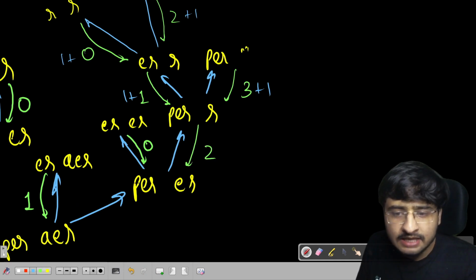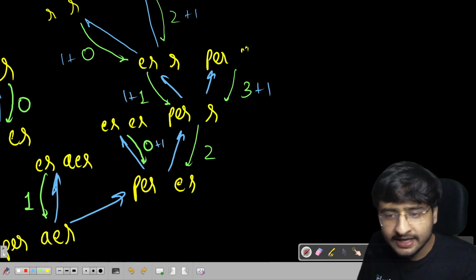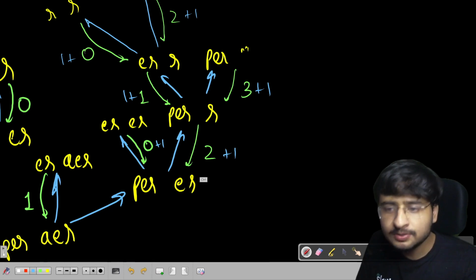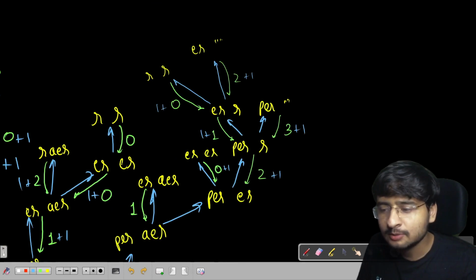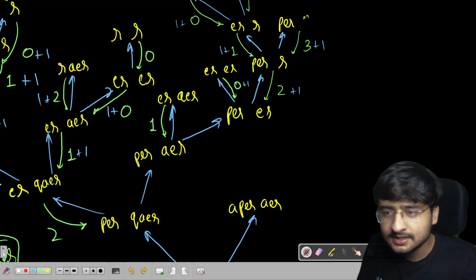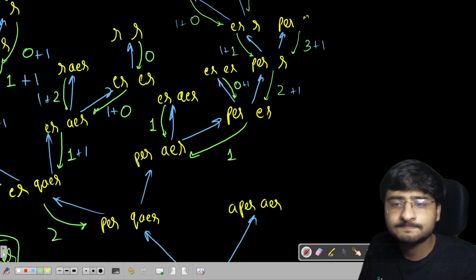So now let's see. If I delete P, one move plus 0 to make rest of the strings equal. If I delete E, one move plus two moves to make rest of strings equal. Which is better? Of course, this case is better, no? So I'm going to return a 1 from here. 1 is returned from here.